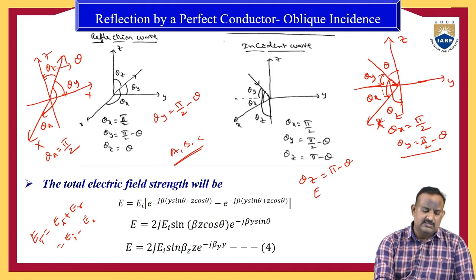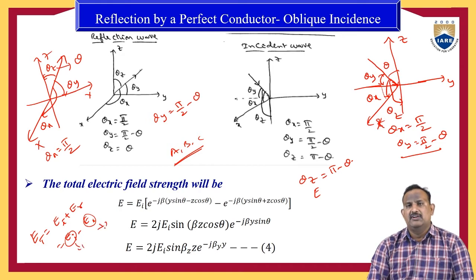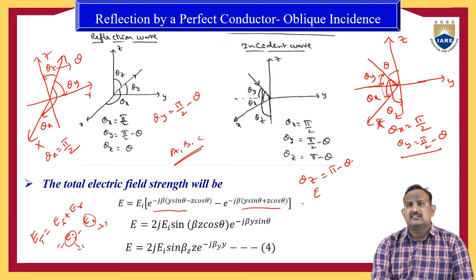Here we will substitute the two expressions. EI minus EI is not 0, because it is some different value. So if you substitute the values, E is equal to, taking EI common, EI into e power minus j beta into (y sin theta minus z cos theta) minus e power minus j beta into (y sin theta plus z cos theta).